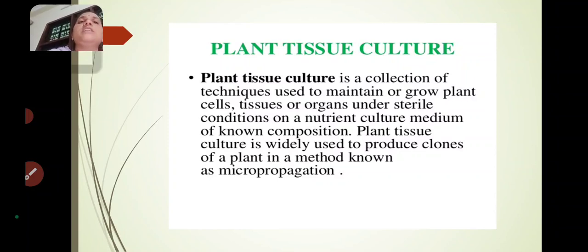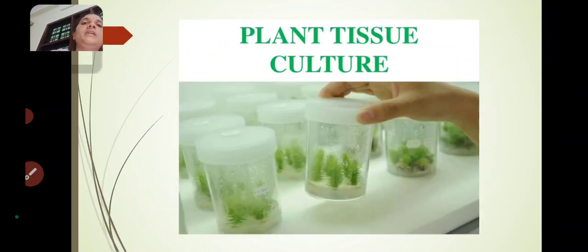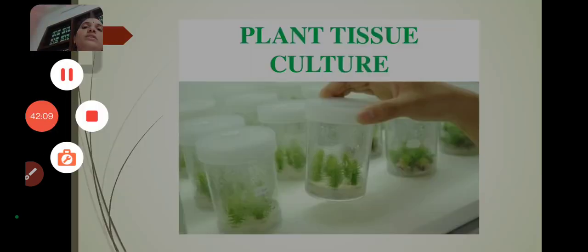This is a very important topic in the final examinations. All of you must learn about the tissue culture process and types of tissue culture. Thank you. Stay home and stay safe.